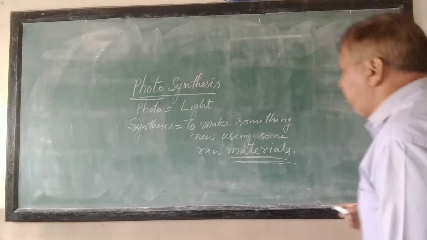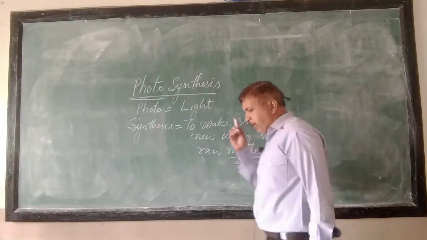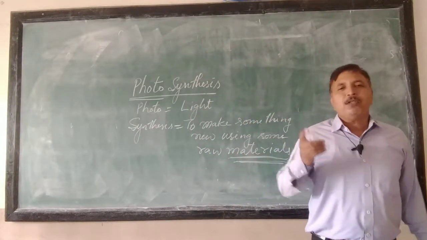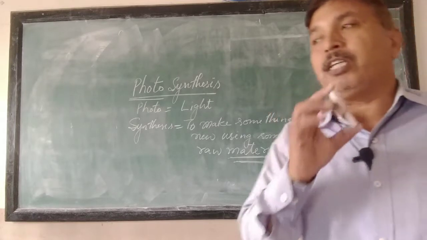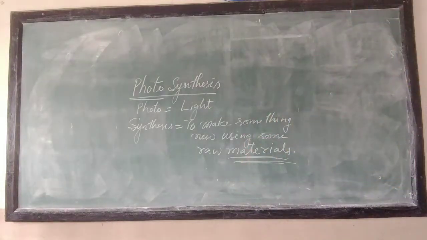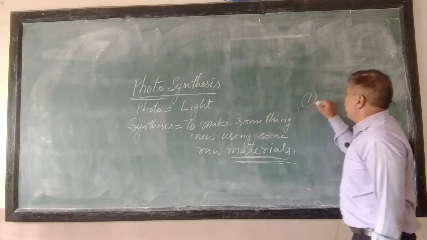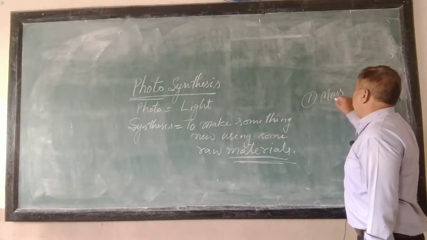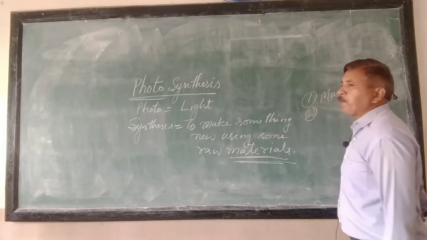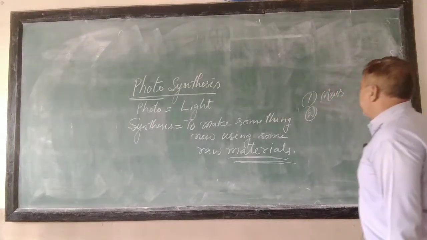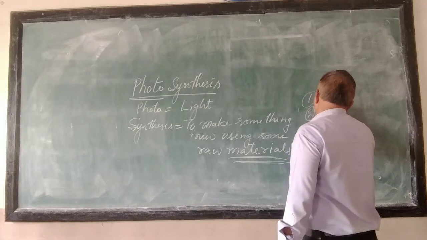You are very well familiar, the chalk is made up of calcium. So, this chalk is a material because it satisfies two conditions. The first condition is it has mass, and the second thing is it occupies space.